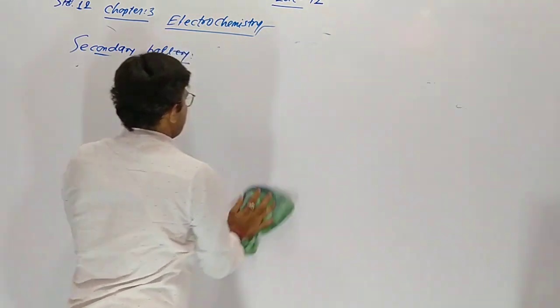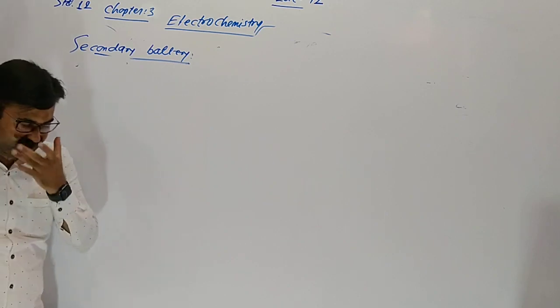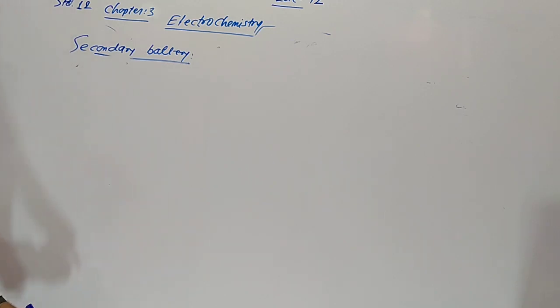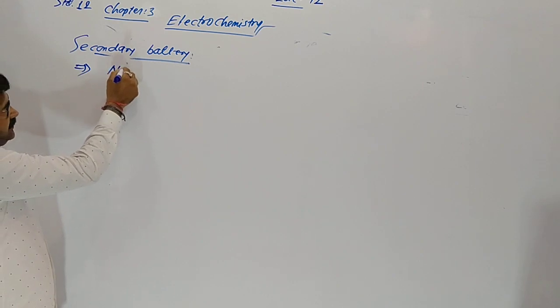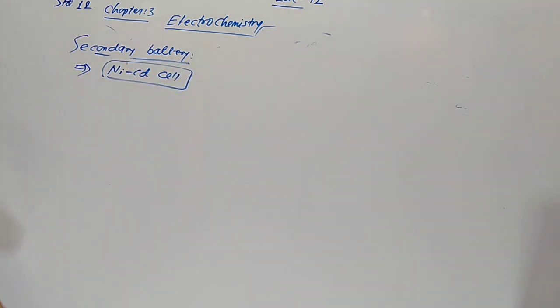In the lead storage battery, which one experiences oxidation? Lead. Which one experiences reduction? PbO2. And it is rechargeable.